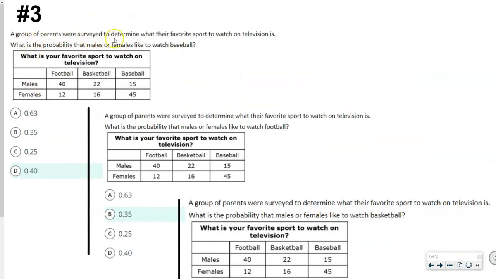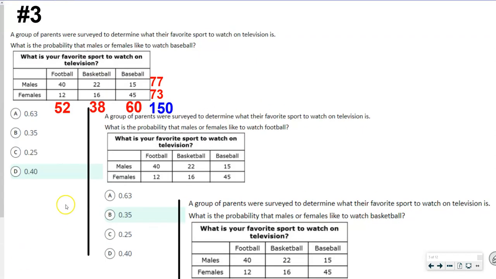A group of parents were surveyed to determine what their favorite sport is to watch on television. What is the probability that males or females like to watch baseball? So what I'm going to do here is I'm going to get some totals for all of these first, because all these tables are the same. So I went ahead and added these up. The football total is 52, basketball 38, baseball 60, male 77, female 73, and then if I add the 52, 38, and 60, that's 150, and same way with 77 and 73, that's 150.